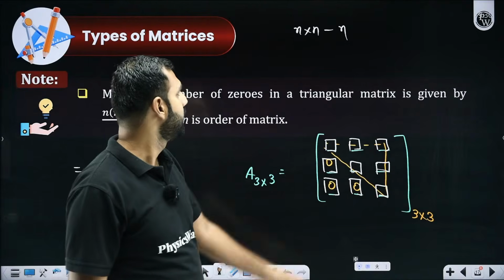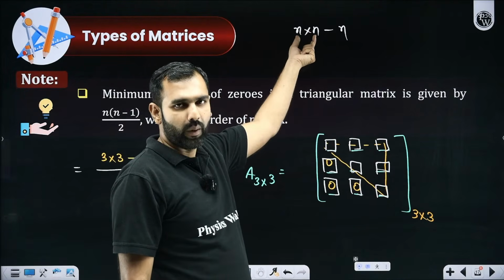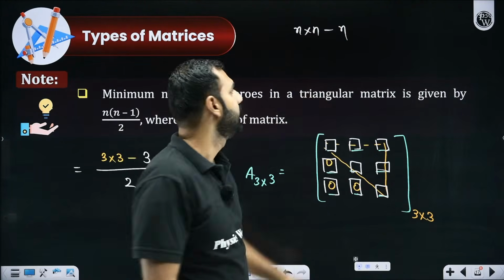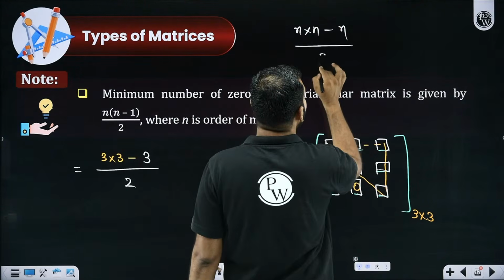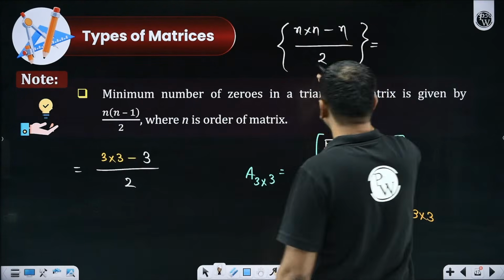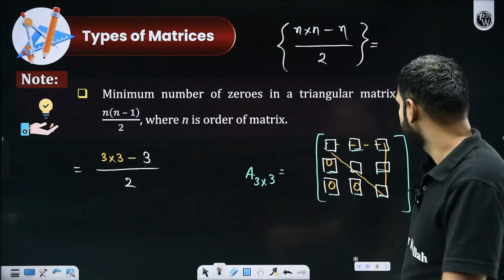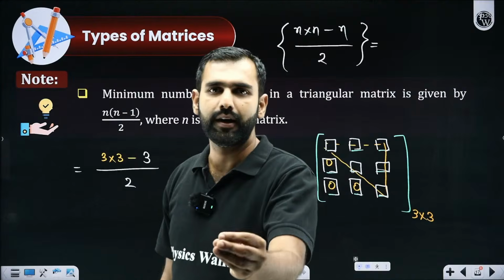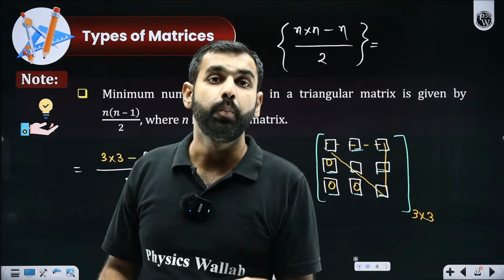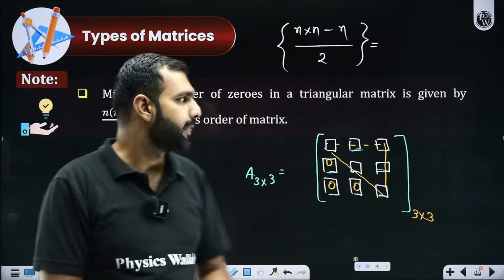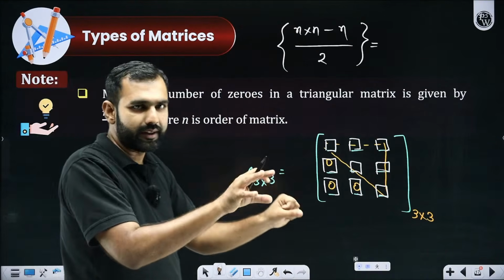Out of these n square elements, if I subtract the principal diagonal elements n and halve them, I will be left with exactly the elements which I must keep 0 to make it a triangular matrix.